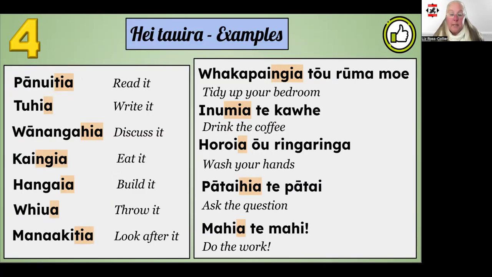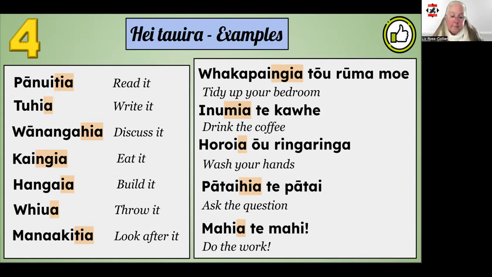Here are a few more examples. I've highlighted the hāngu ending in each kupu. Remember, when the hāngu instruction word is used on its own, like the examples on the left, it just means whatever the action word is and then it. Pānuitia, read it. Tuhia, write it. Wānangahia, discuss it. Kaingia, eat it, and so on.